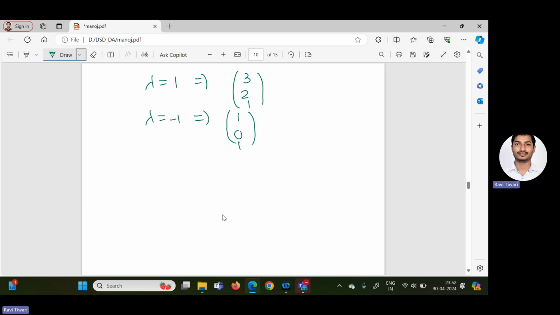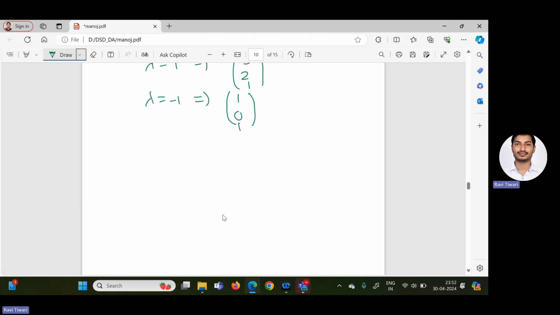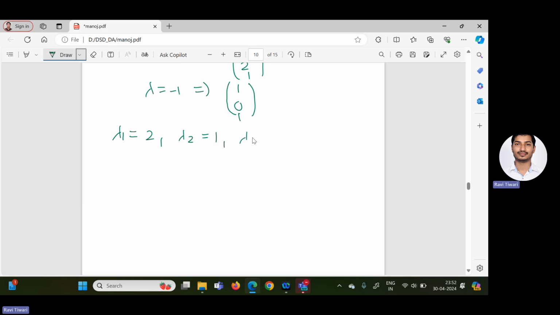Again, we can verify our answer by using the property. For the given matrix, we were getting three eigenvalues: lambda 1 equal to 2, lambda 2 equal to 1, and lambda 3 equal to minus 1. Their sum is 2.